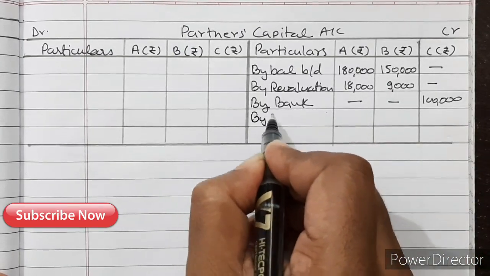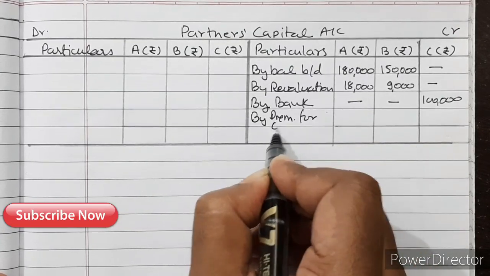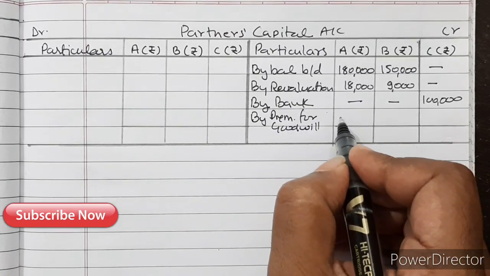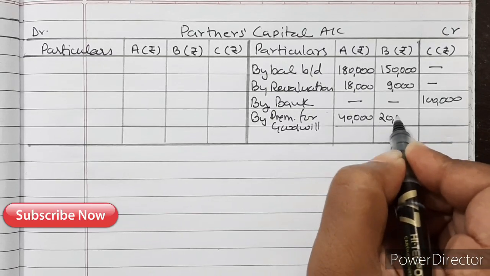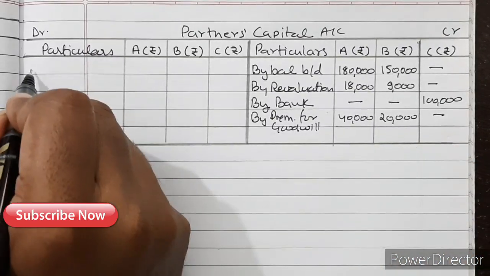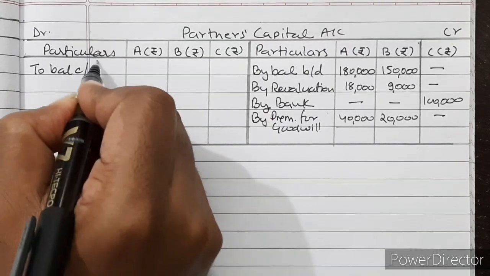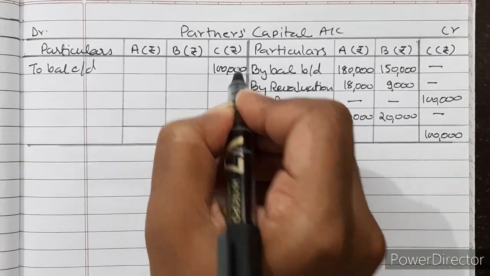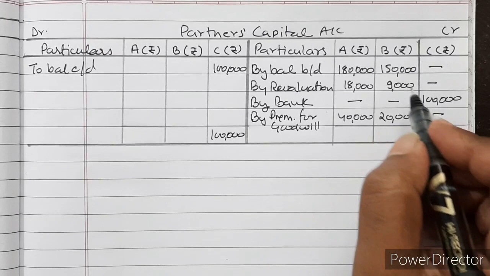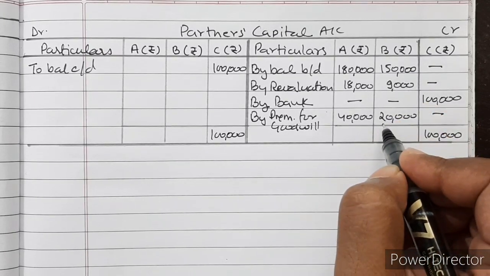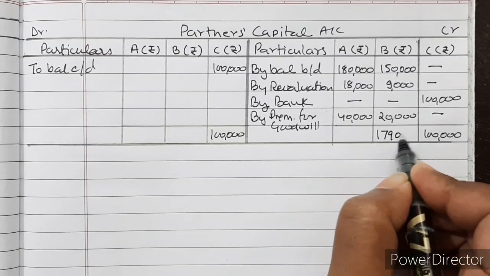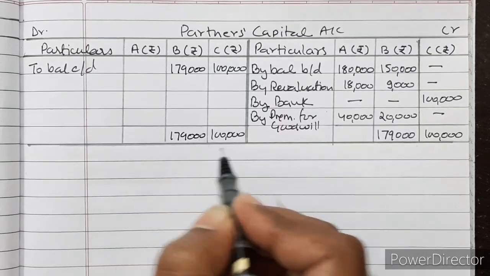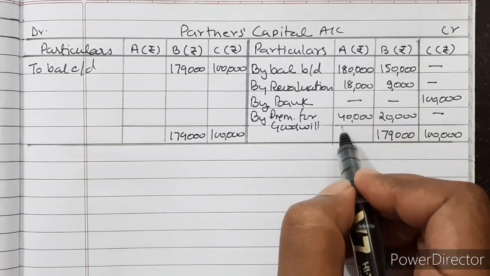And then by premium for goodwill. It is 40,000 for A and 20,000 for B. Now to balance closed down. When we grand total here, it is 1 lakh for C, here also 1 lakh, 1 lakh closed. And for B, it is 1,50,000, 1,79,000. And here 2,38,000.